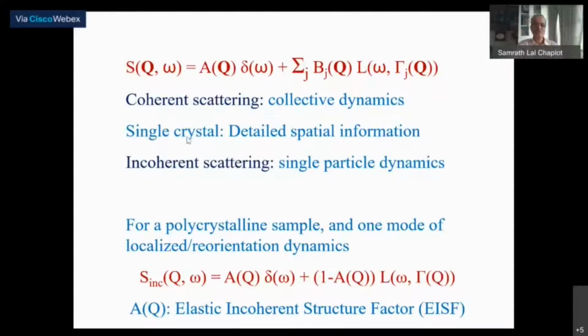If you have a single crystal, then you can get the direction dependence of the wave vector, and in fact, it's possible to get very detailed spatial information about the collective dynamics that is involved. It is not really useful for incoherent scattering, because in incoherent scattering you are not looking at collective dynamics, and therefore whether the crystal is a single crystal or not is of no consequence, because you are looking at only one atom at a time.